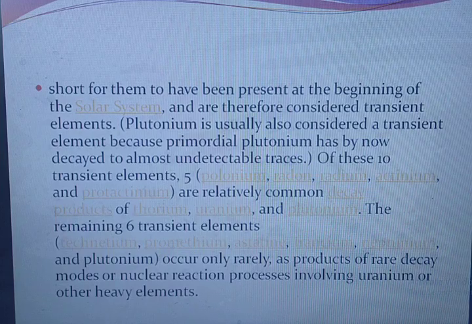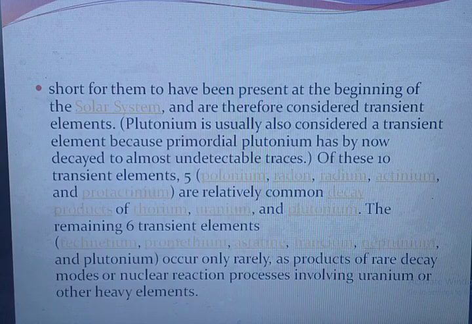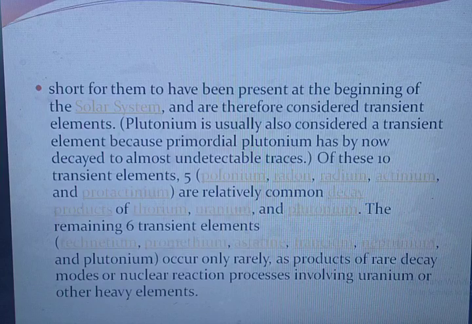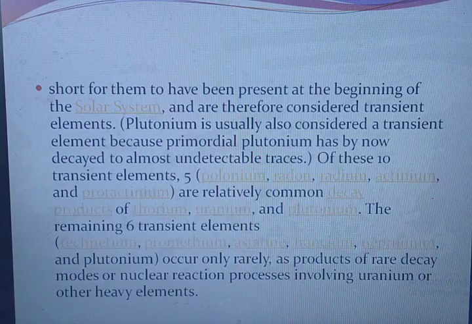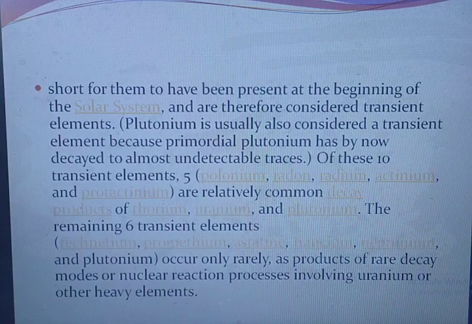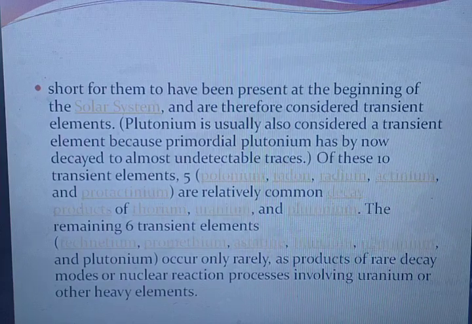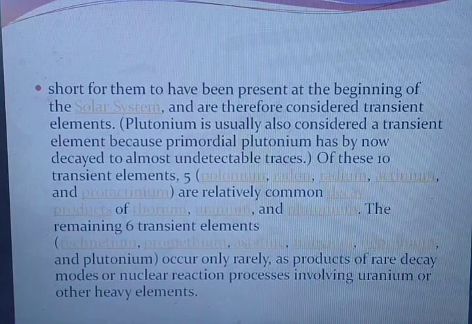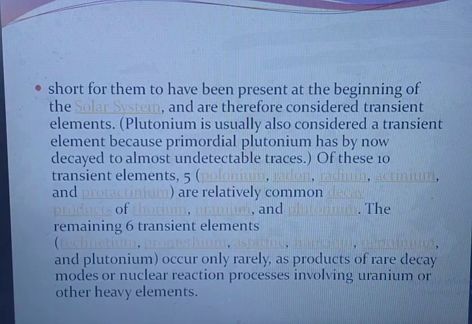The remaining 6 transient elements, technetium, promethium, astatine, francium, neptunium, and plutonium, occur only rarely as the products of rare decay modes or nuclear reaction processes involving uranium or other heavy elements.